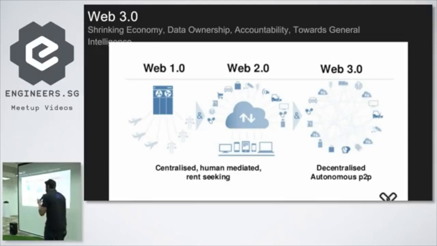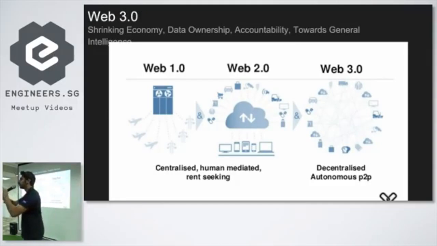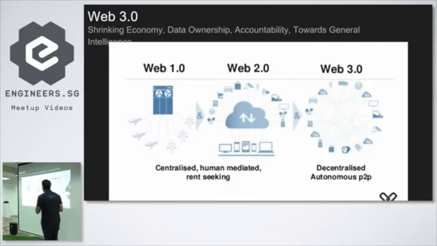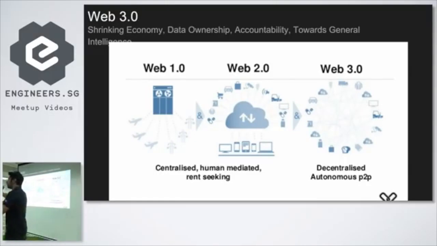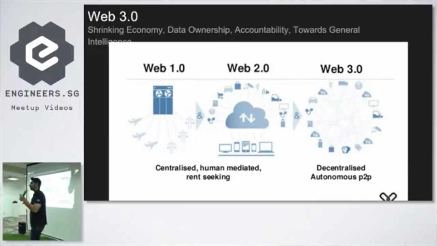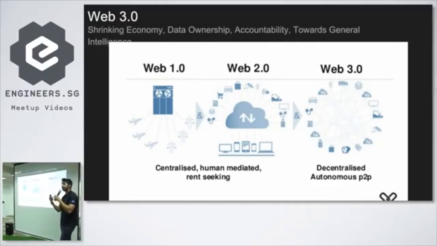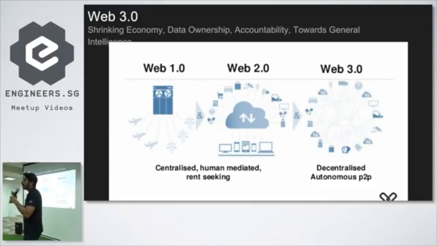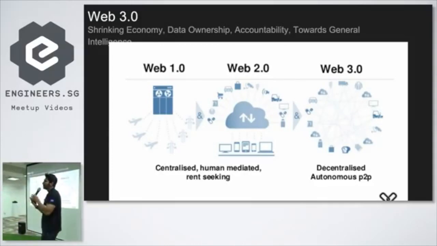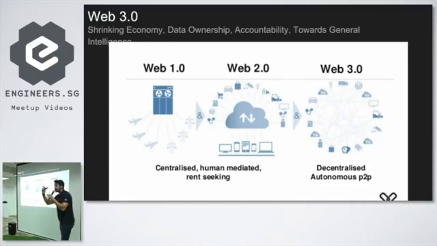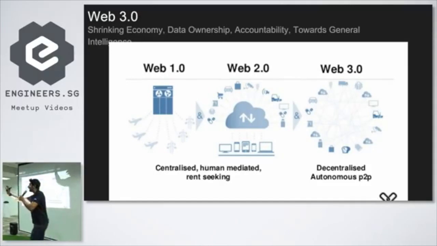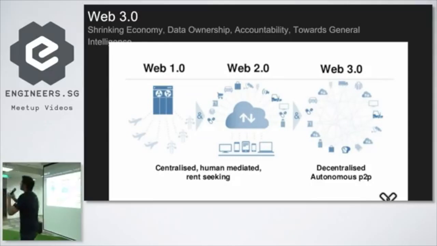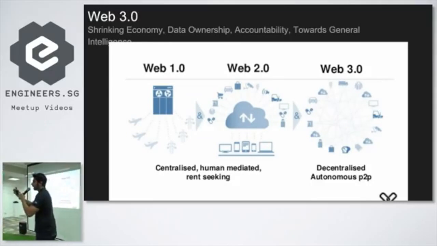But what's happened is this is shrinking the economy because all of that data is being concentrated in these central servers, these connected cores that everybody has to connect through, right? These are gateways for the web. We need that data because as automation technology gets better and better, as we learn to automate all of these things, the only agency, the only power you're going to have in this new world that we're very fast moving to is your data. But right now you're giving it away for free. So what value do you bring to the world when you don't own your data? Nothing. Zero. You have no value. If you give away your data, you have no value. So you need to own your data and profit from your data, right?